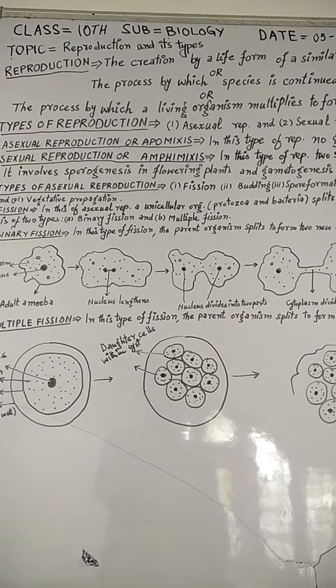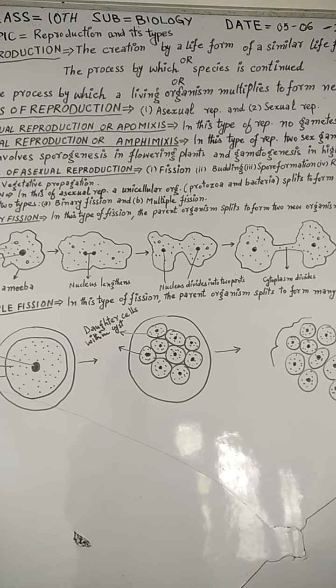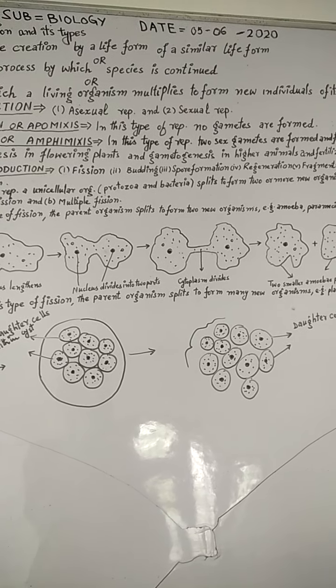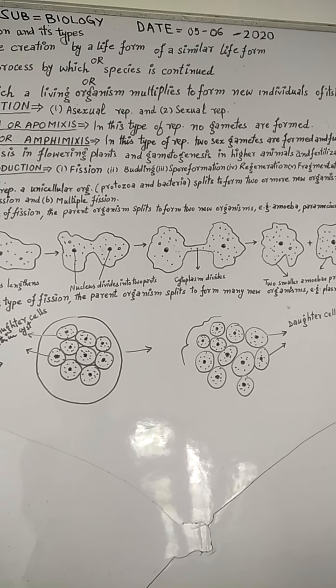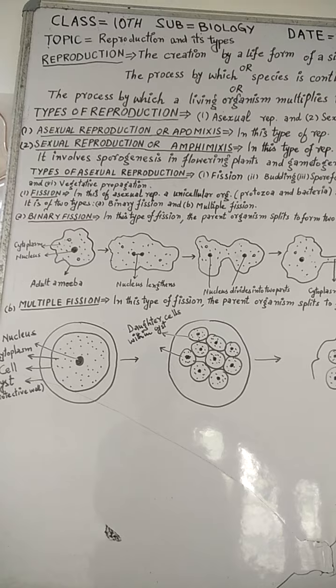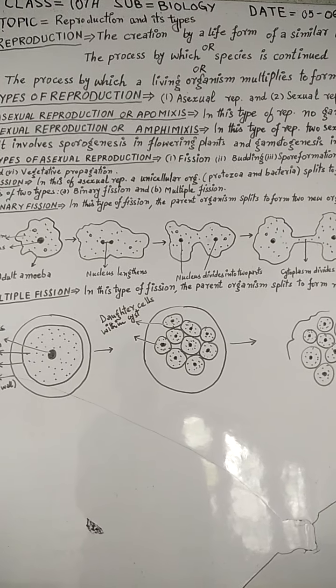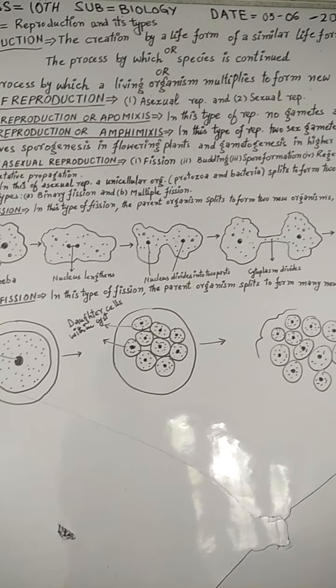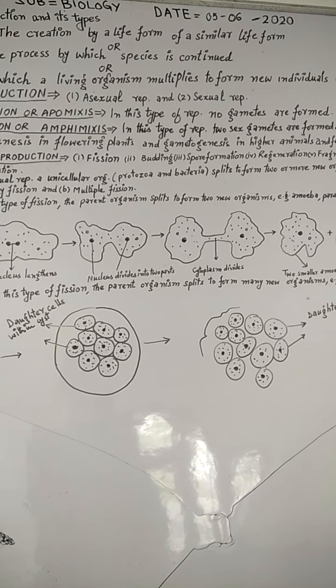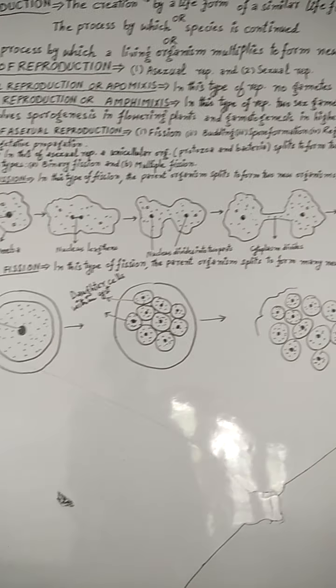Sexual reproduction is also known as amphimixis. In this type of reproduction, two sex gametes are formed and fused. It involves sporogenesis in flowering plants and gametogenesis in higher animals and fertilization.